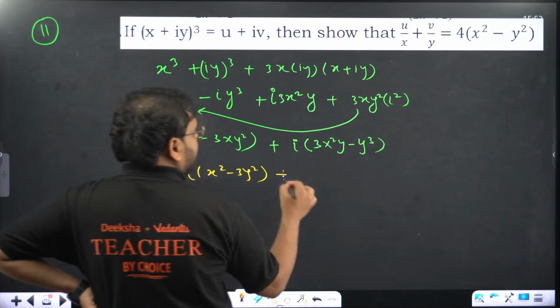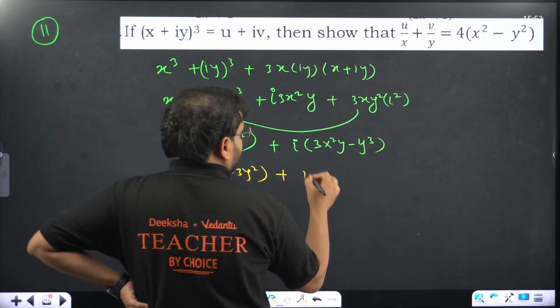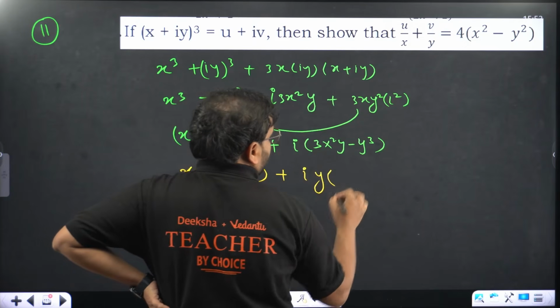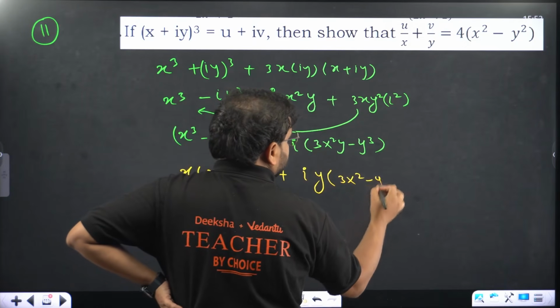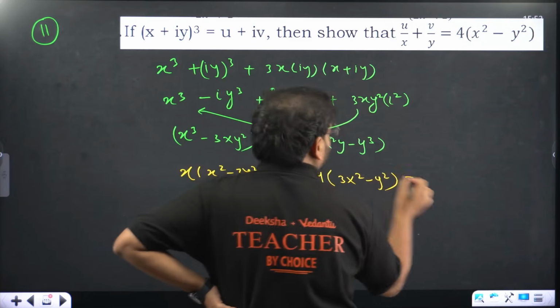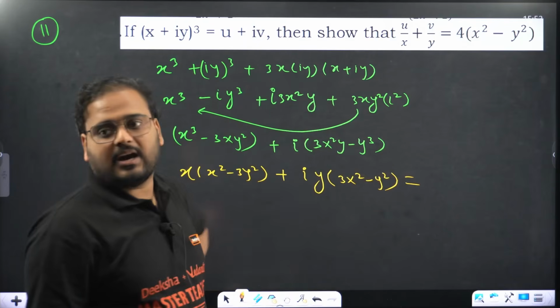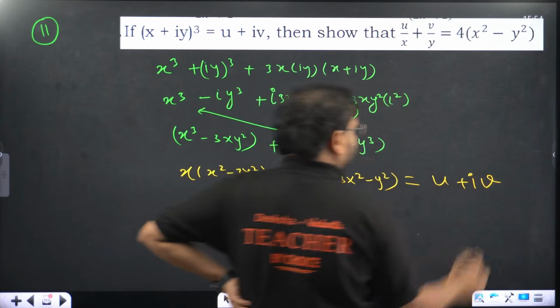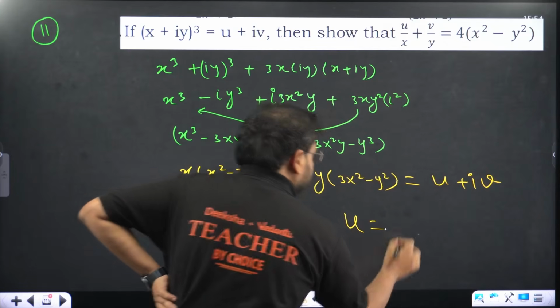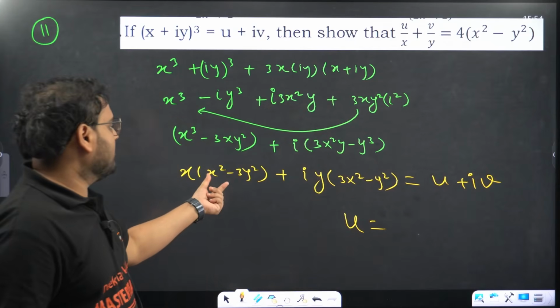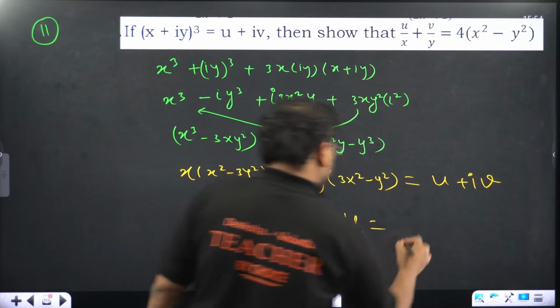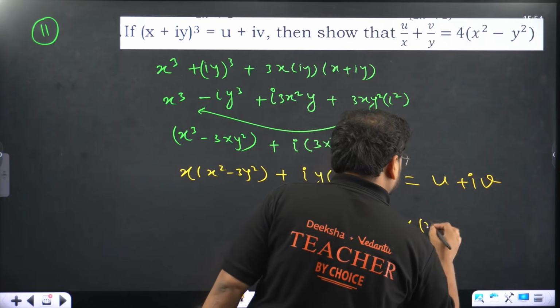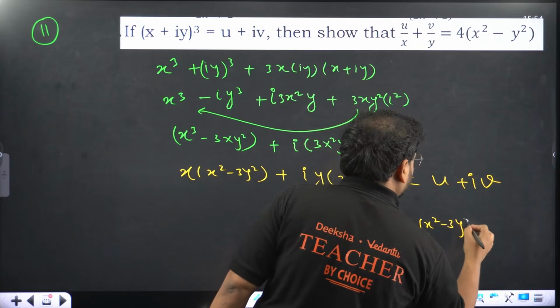And over here I can take y common, so we have i y times (3x square minus y square). Now compare this with what they've given, u plus iv. You're getting the value of u as x times (x square minus 3y square).